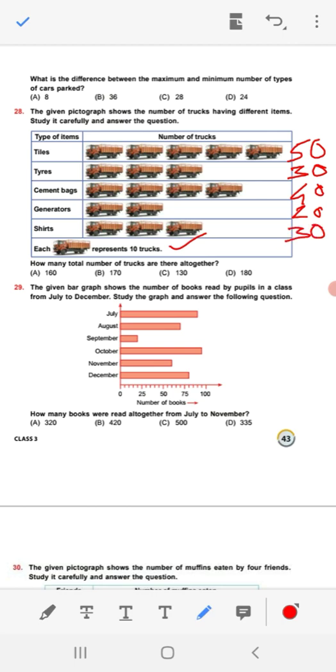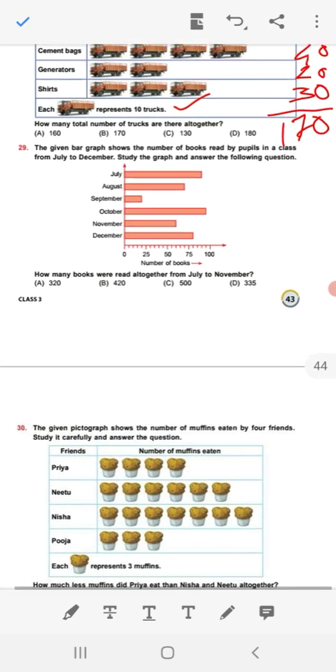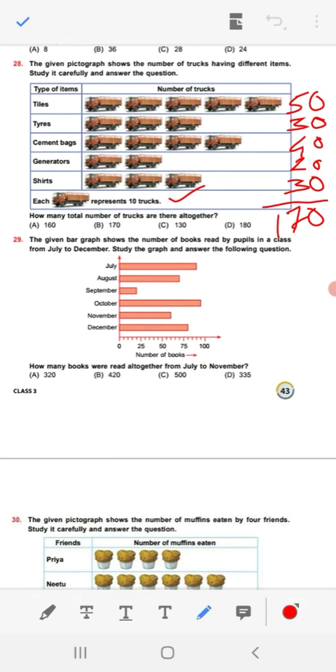How many total number of trucks are there altogether? That is, we have to add. So add this: 3 plus 2, 5, 5 plus 4, 9, 9 plus 3, 12, 12 plus 5, 17, 170. So option B is correct here.